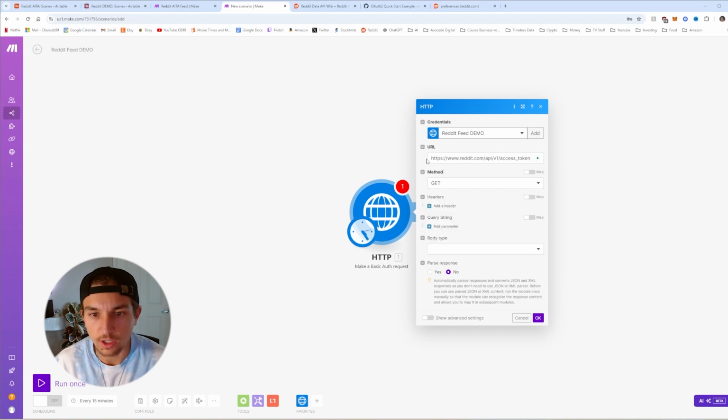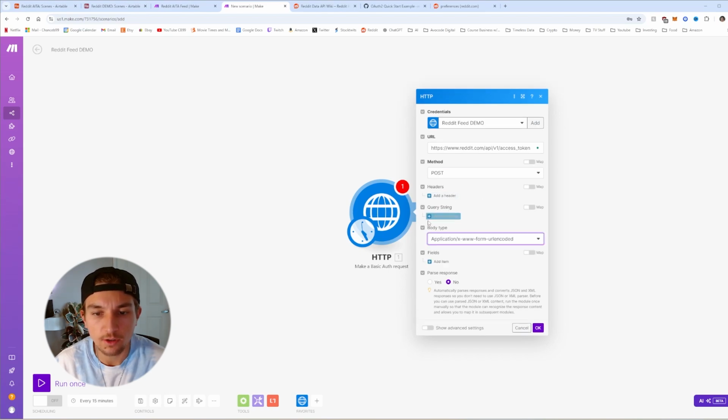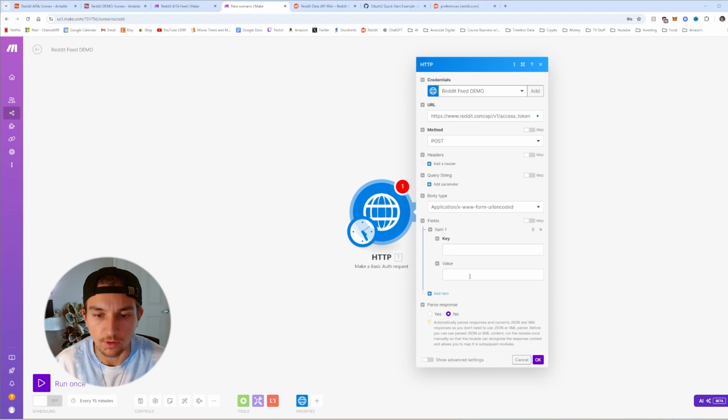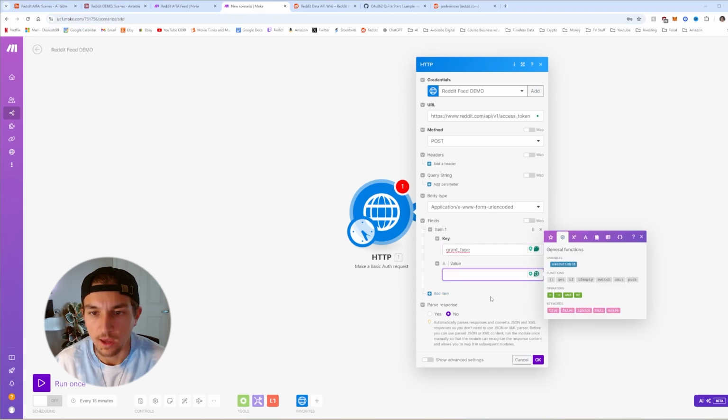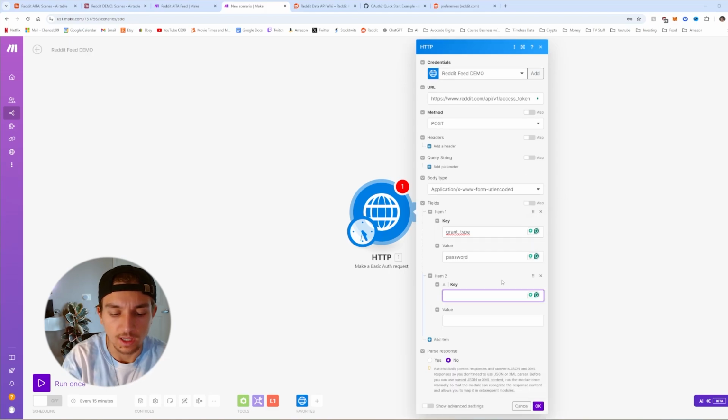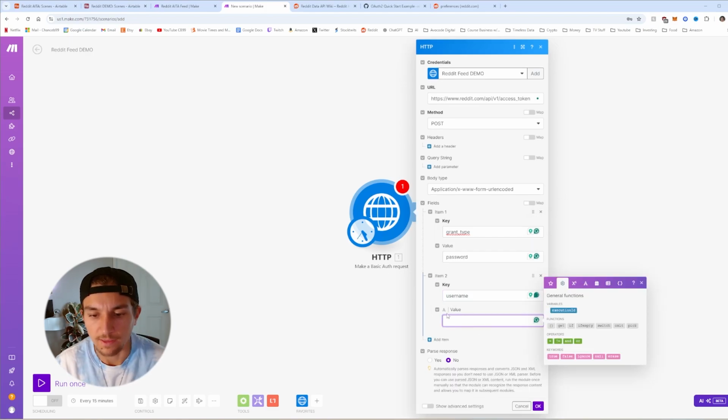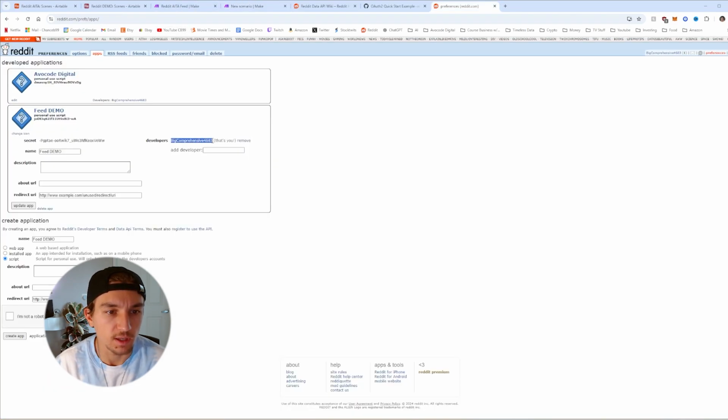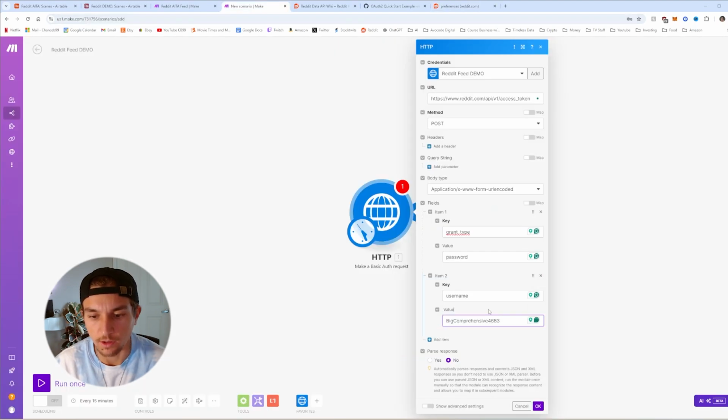Okay, once you have the credentials and you have the URL, you're going to change the method to post. You won't need any headers, you won't need anything in the query string. You'll just need to make a body type form URL encoded, and then we're going to start adding some fields. First we're going to add grant type, and then we're going to add value password. Next field, the key will be username, and then the username will be your actual Reddit username. So for me, this is one of my Reddit usernames right here, and I'm just going to paste it in right there.